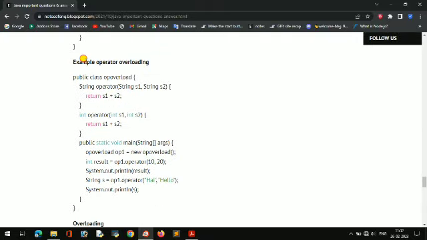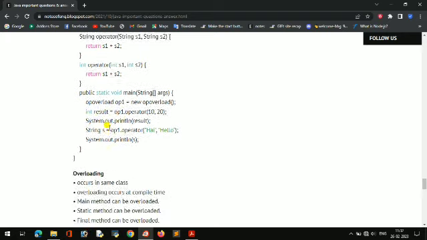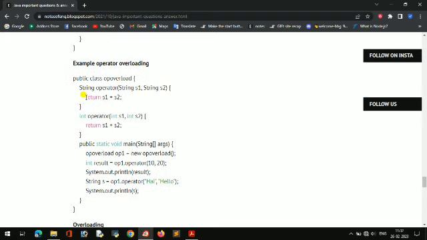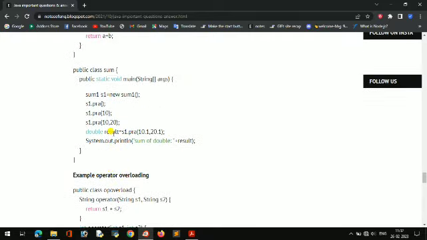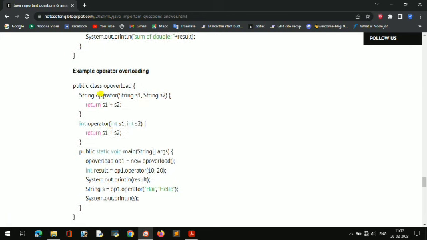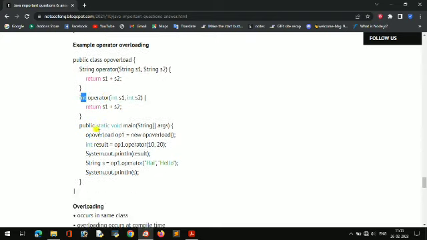Operator overloading means different parameters, but the parameters are two only, and here the return type is different. So that is the operator overload. Here I am passing string type, and here I am passing integer type.